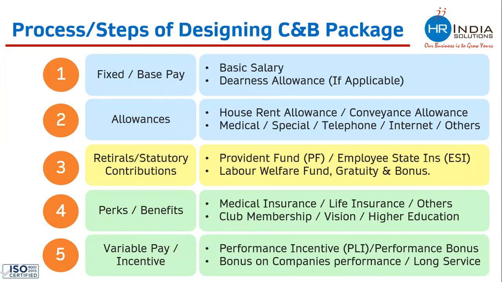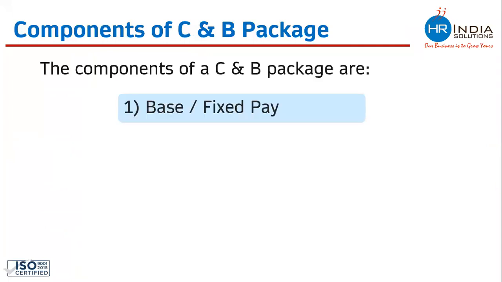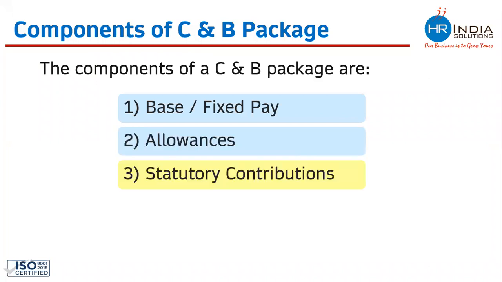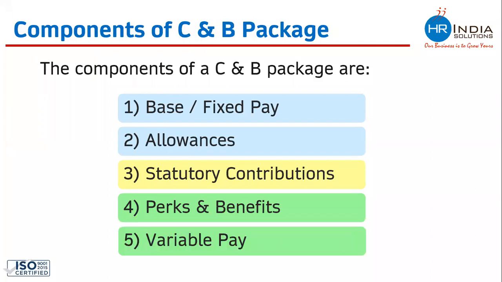So once you are done with all these 5 steps, your entire designing of the compensation and benefit package would be complete. We have seen that the steps of a CNB package are deciding the base pay or fixed pay, working on allowances, calculating the statutory contributions, adding the cost of benefits and perks, and if the position is related to variable pay or performance bonus, you need to add this. So these are the 5 steps of designing any CNB package.